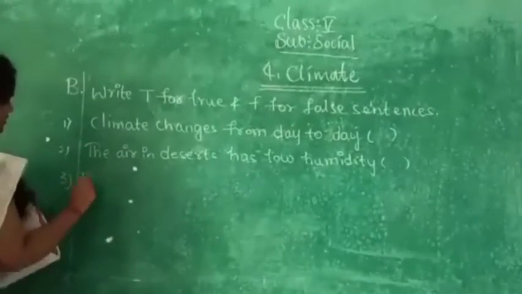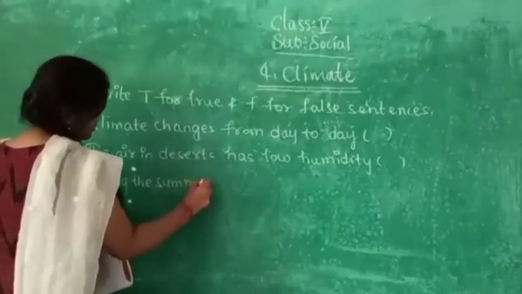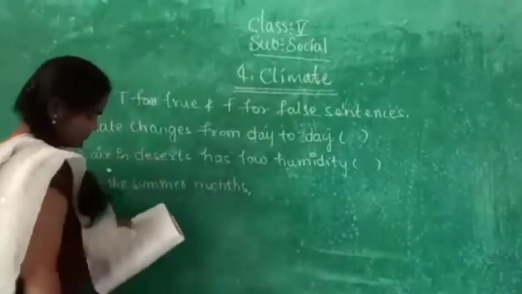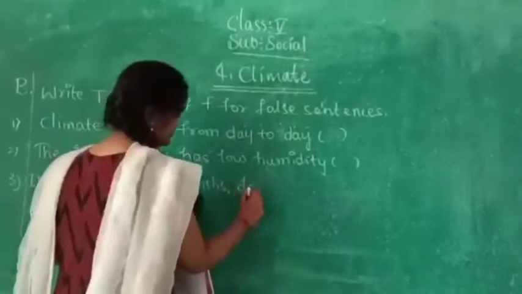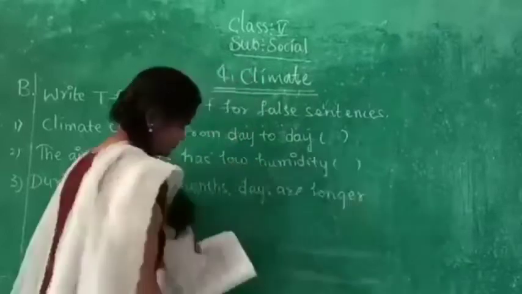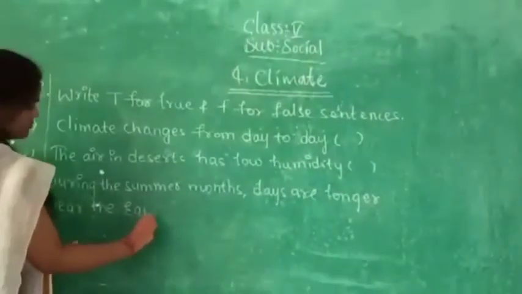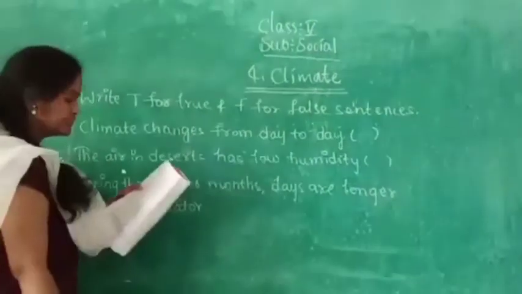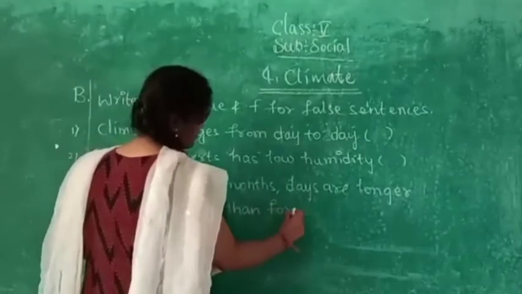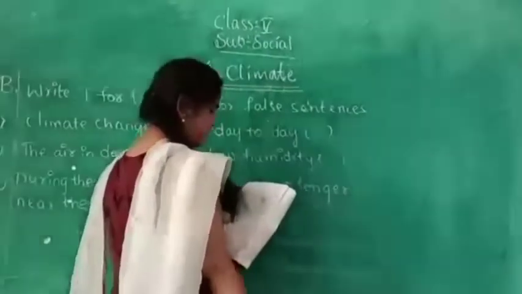During the summer months, days are longer near the equator than far away from it.